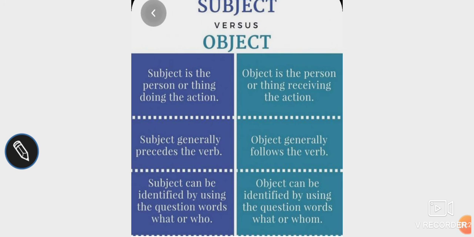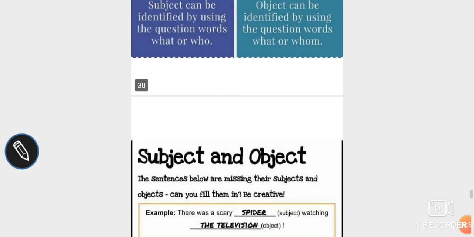So once again I repeat, in a sentence, the subject is the person or animal who is performing an action, and the object is the person or animal or thing which receives the action. The subject usually comes before the verb, and the object generally follows the verb. The subject can be identified by using the question words what or who. The object can be identified by using the question words what or whom.